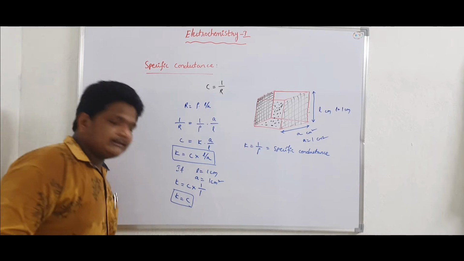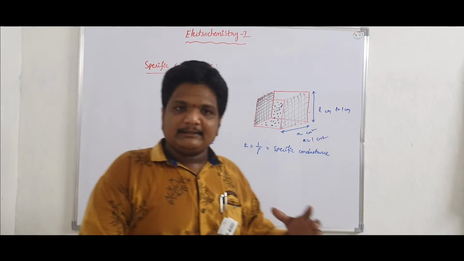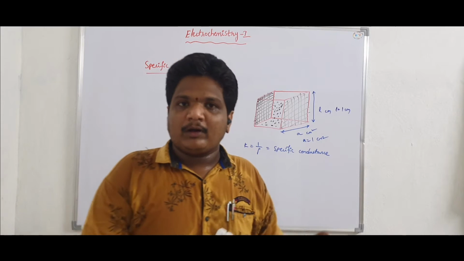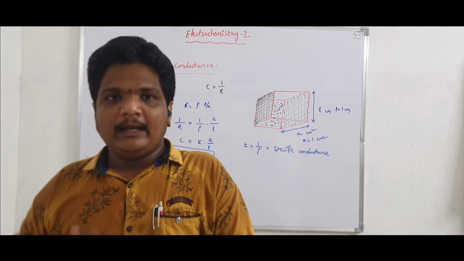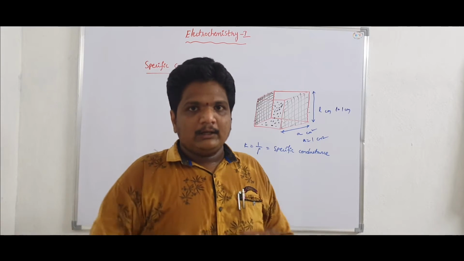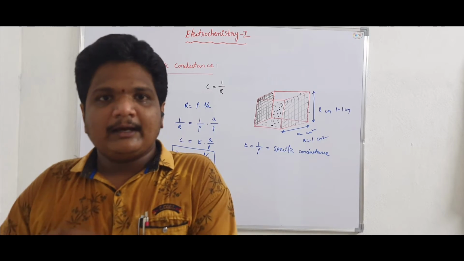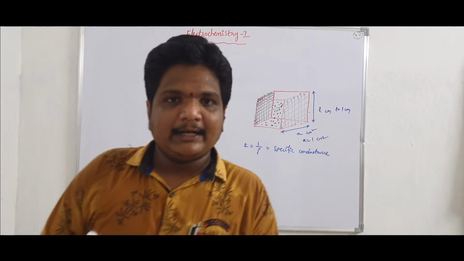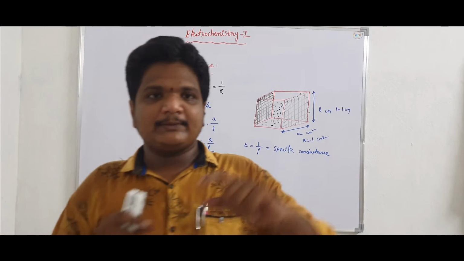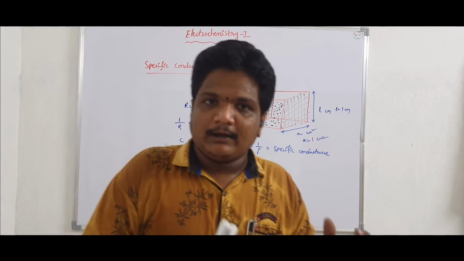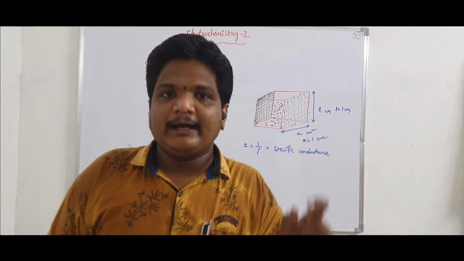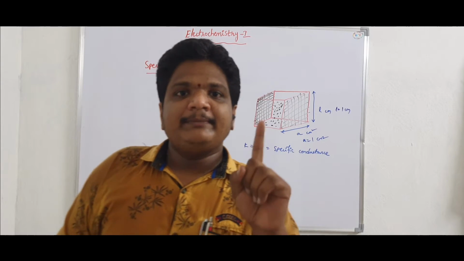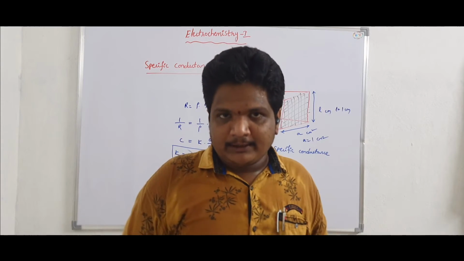Conductance is nothing but the conducting power of all the ions present in the electrolyte solution. So specific conductance is equal to the conducting power of all the ions present in the 1 centimeter cube electrolyte solution.